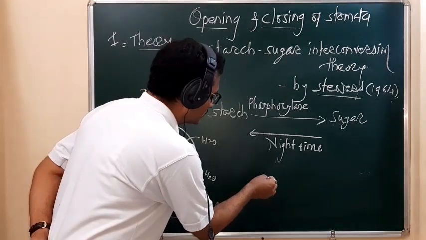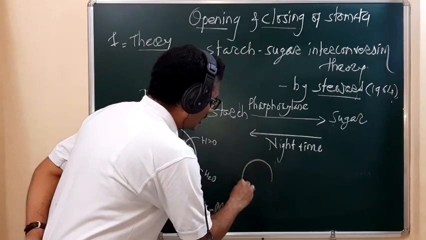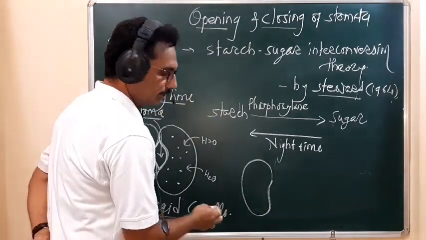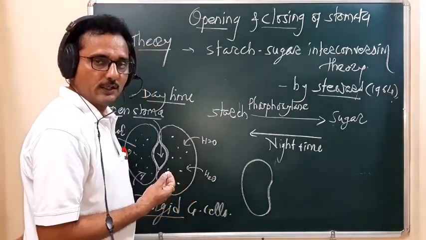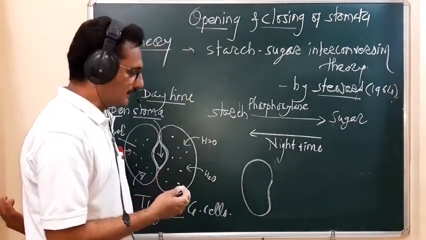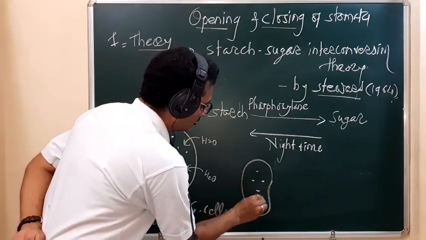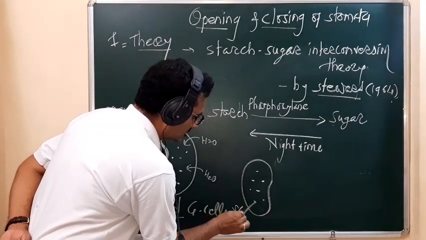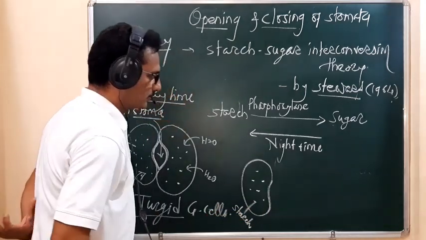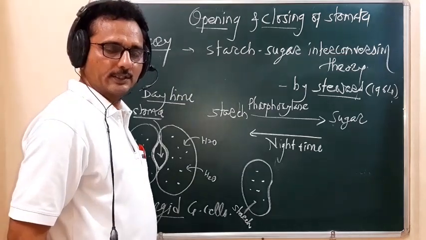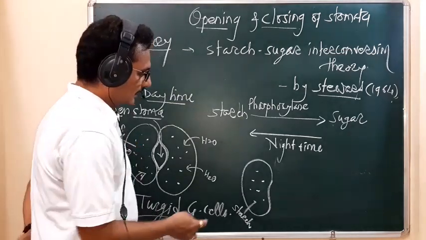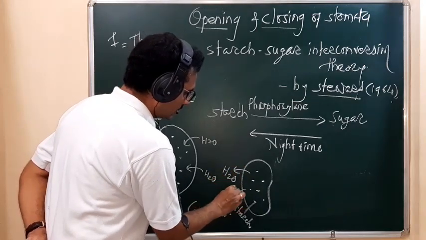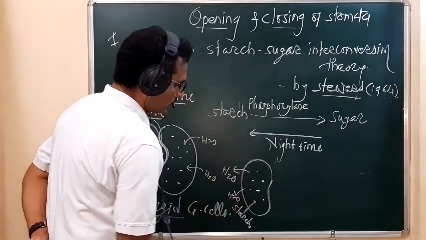In the sense, students, during the night time the osmotic concentration of the guard cell decreases due to the presence of starch. So these are the starchy molecules. Due to the presence of starch, the osmotic concentration decreases, and the guard cells show exosmosis, meaning they release water.